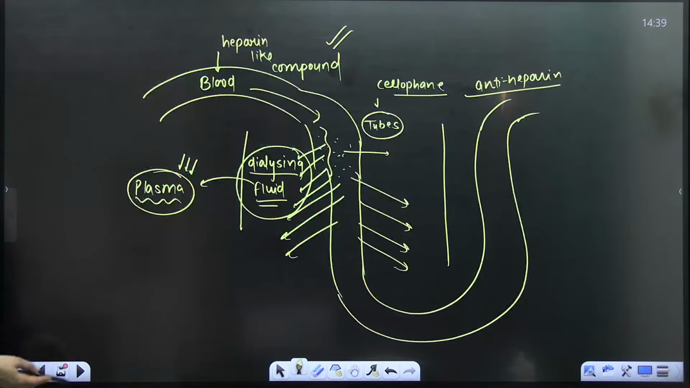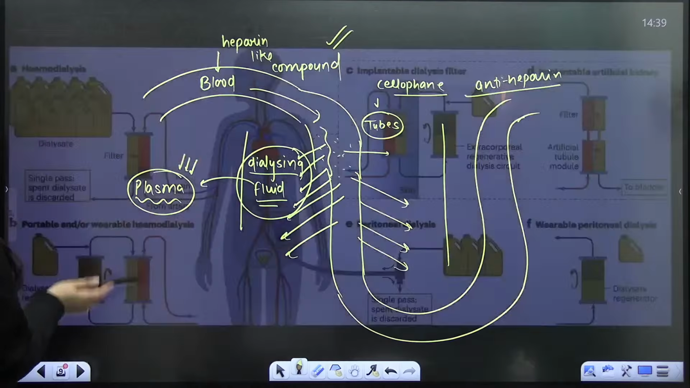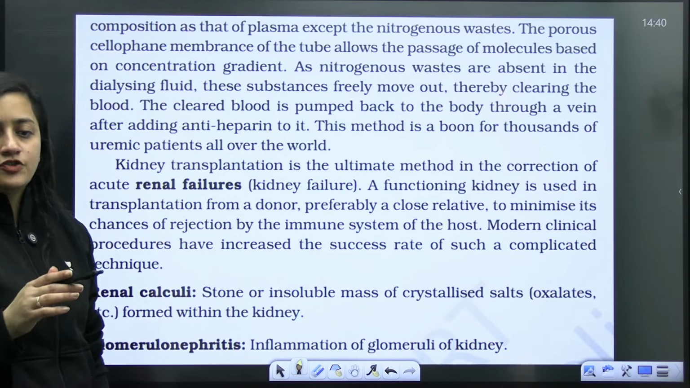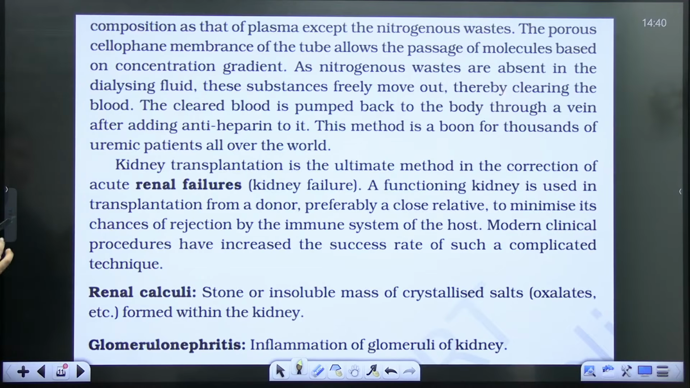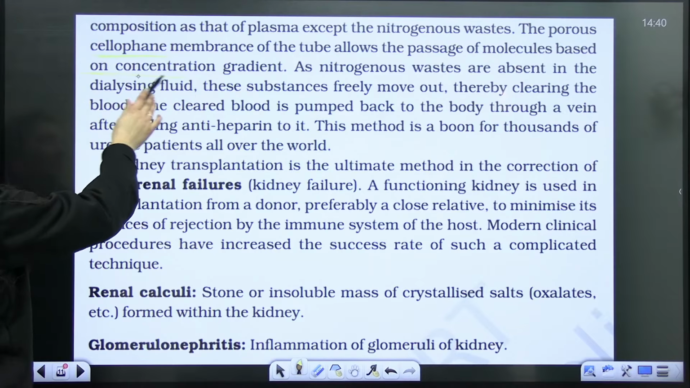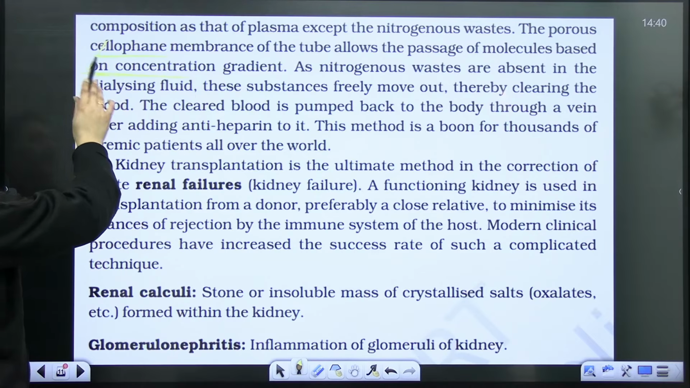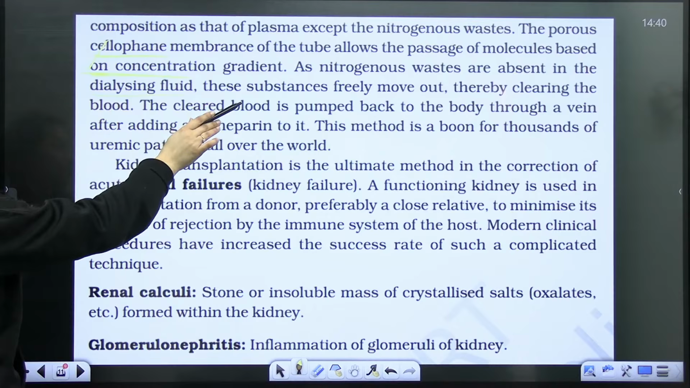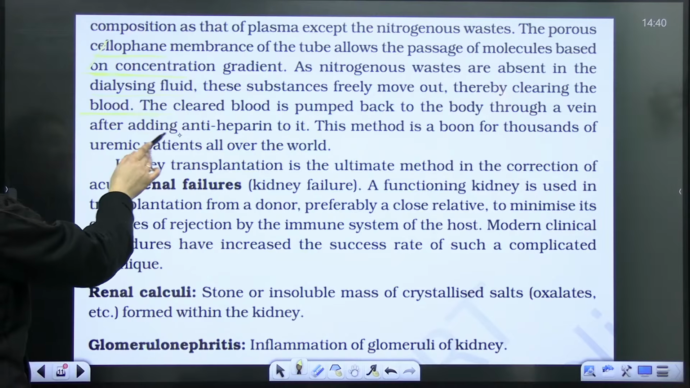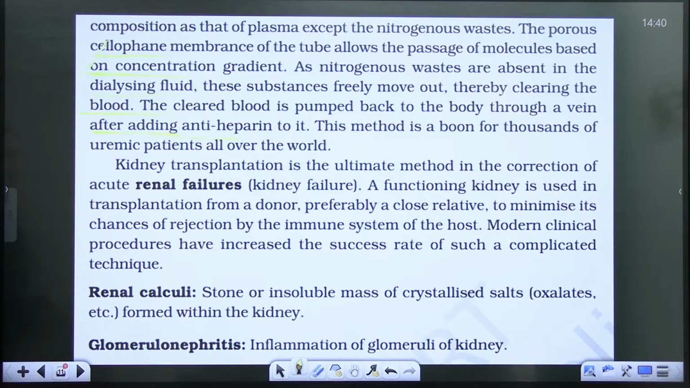This fluid has the same composition as that of plasma. It's just that in this fluid, nitrogenous wastes are not there. So through the porous cellophane membrane of the tube, the molecules will pass as per the concentration gradient. The dialyzing fluid does not have nitrogenous waste, so they can freely move out, clearing the blood. The cleared blood is pumped back through the vein after adding anti-heparin. So any doubt here? Yes, please.